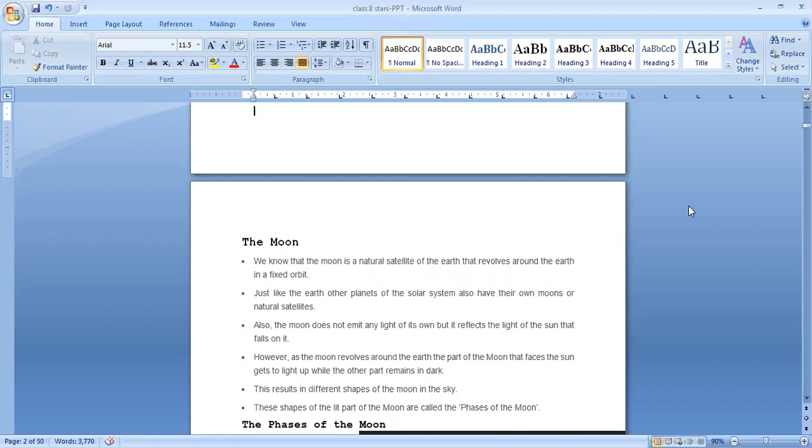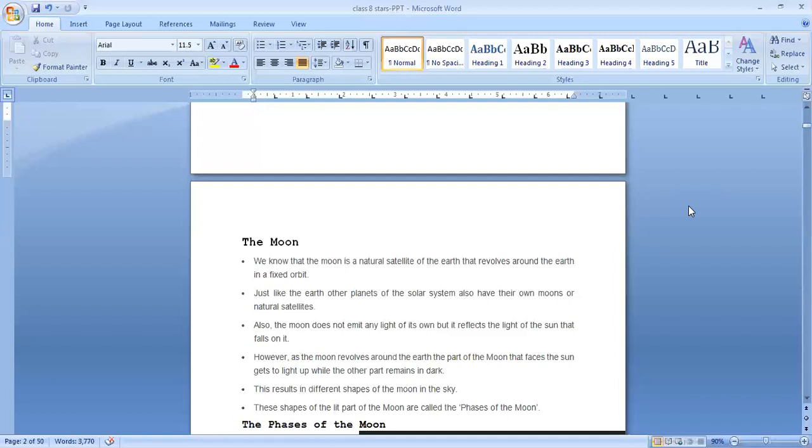Also, the moon does not emit any light of its own, but it reflects the light of the sun that falls on it. So all these natural satellites, they don't have their own light. Then how do they get the light? They get the light from the sun. They reflect the sunlight. However, as the moon revolves around the earth, the part of the moon that faces the sun gets lit up while the other part remains dark. So as the moon goes through the orbit around the earth, one side gets light from the sun, but the opposite side will be dark.